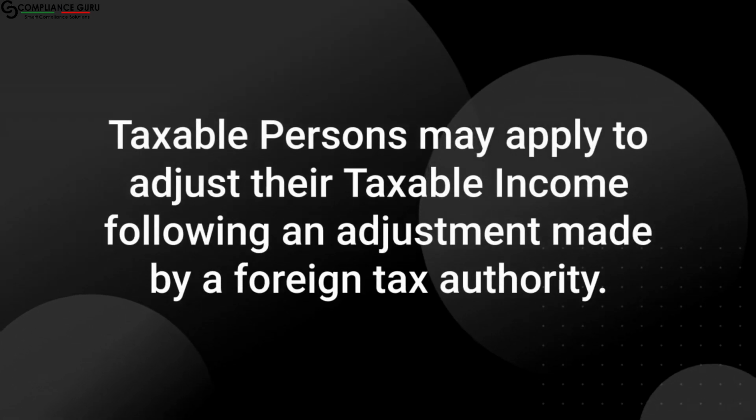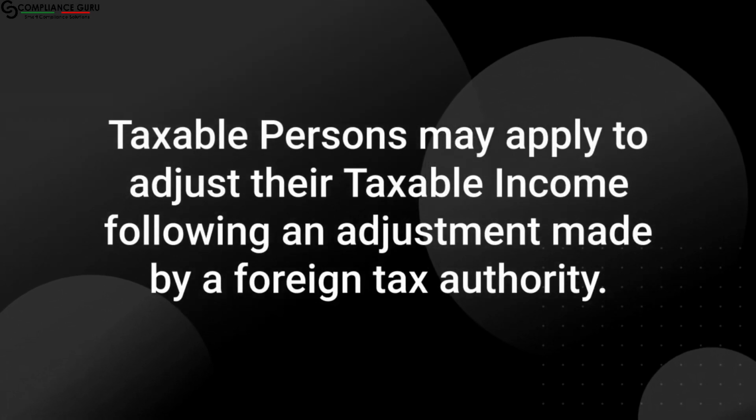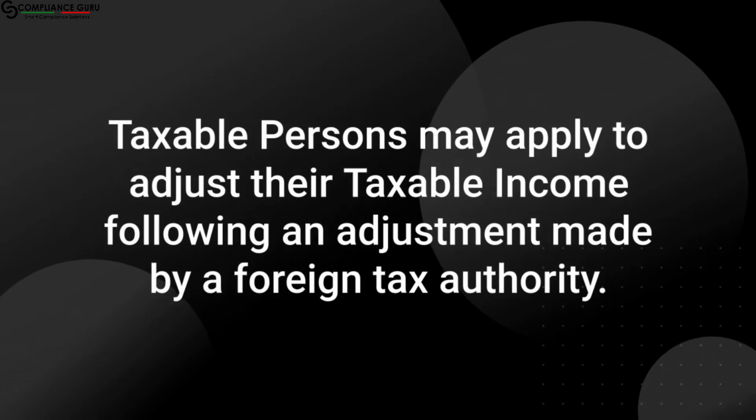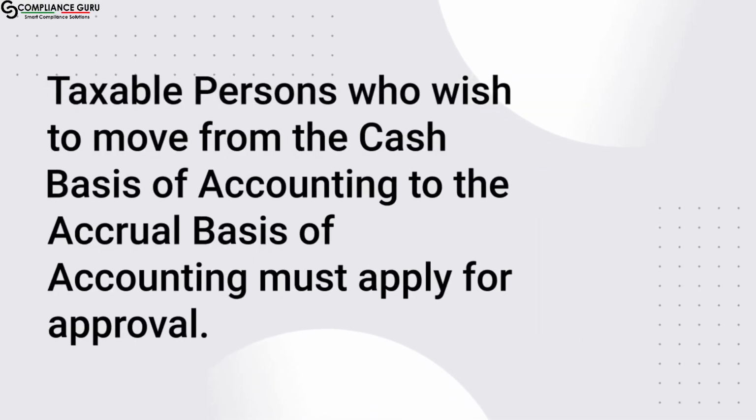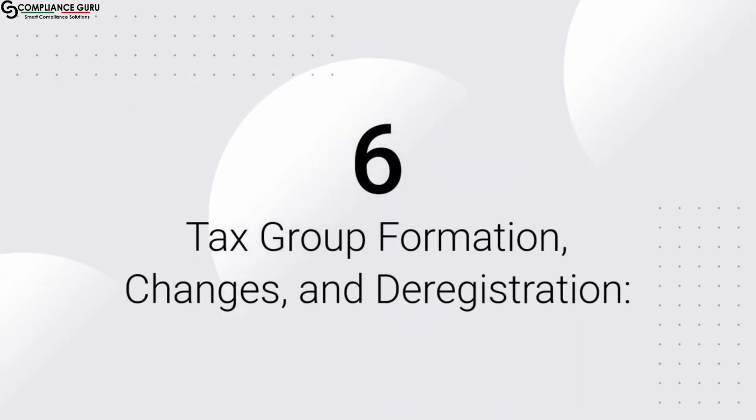Taxable persons may apply to adjust their taxable income following an adjustment made by a foreign tax authority. Taxable persons who wish to move from the cash basis of accounting to the accrual basis of accounting must apply for approval. 6. Tax group formation, changes, and deregistration.